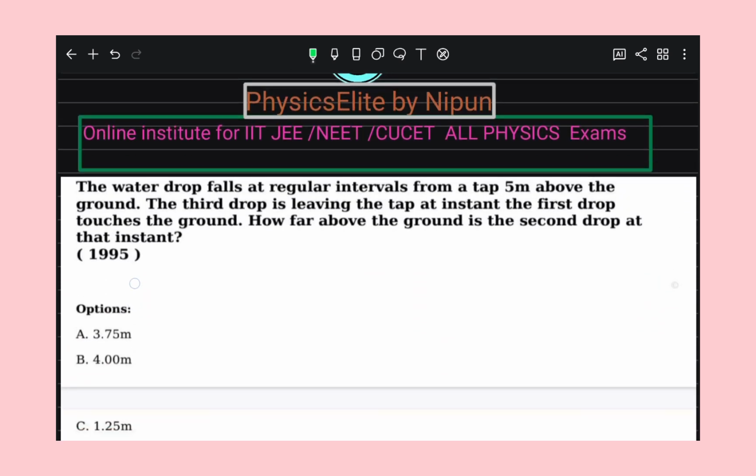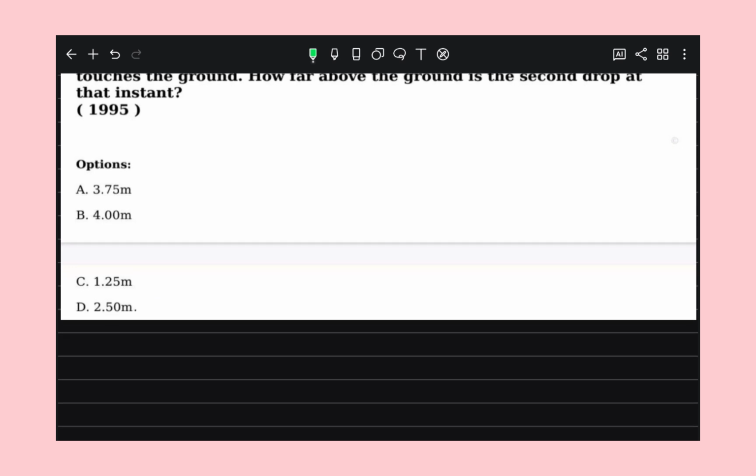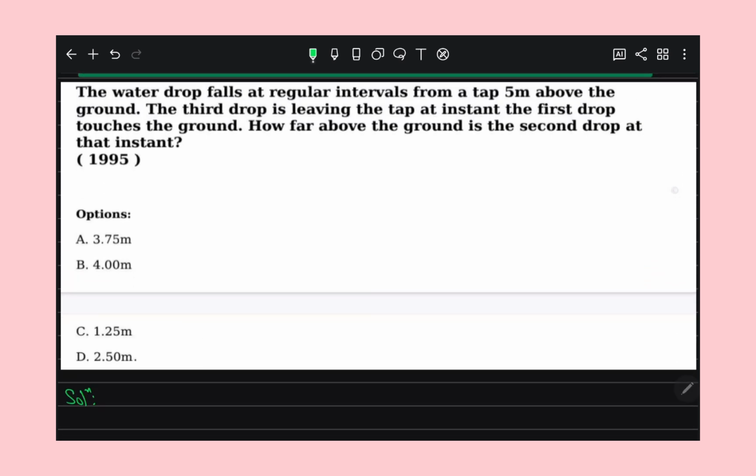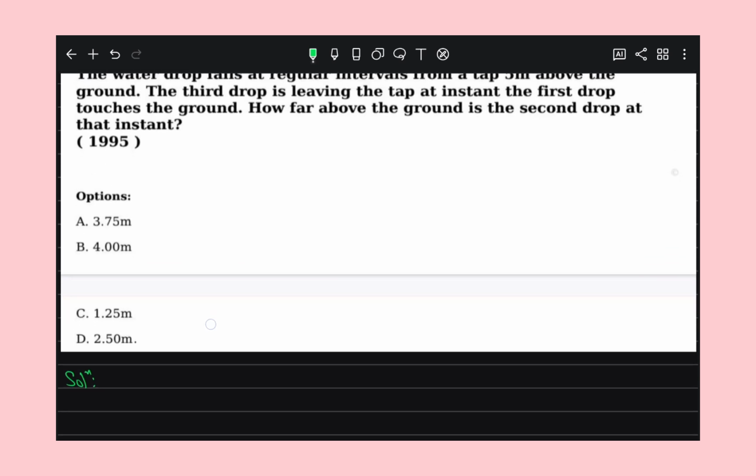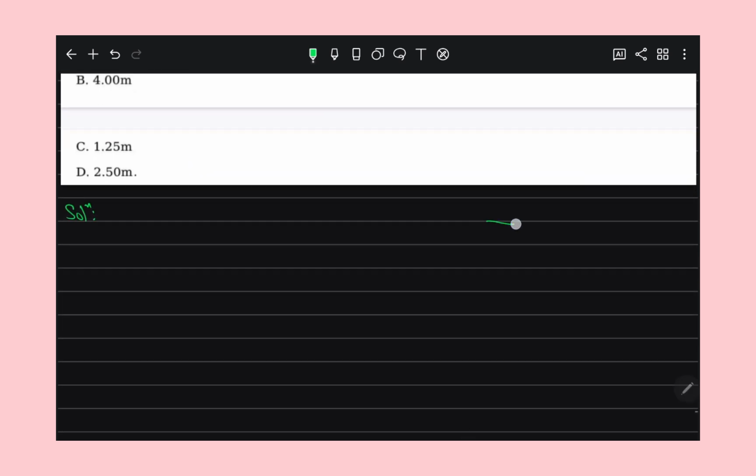Right. So this question is also a good question. In this question, what they are saying is that water drops fall at a regular interval from a tap at a height of 5 meter. Means suppose there is a tap here, right?